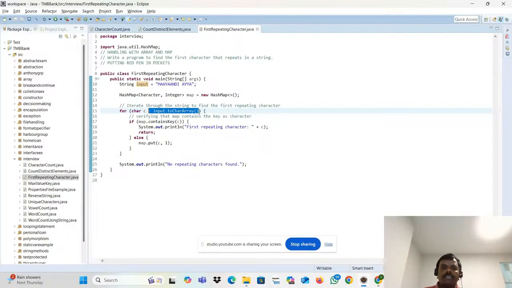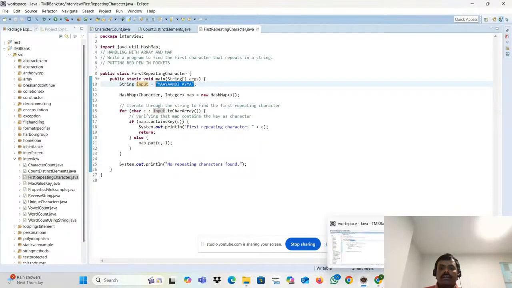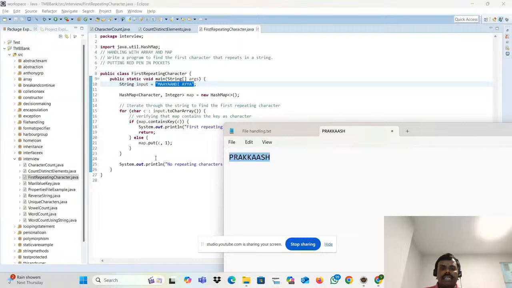What is the use of this toCharArray method actually? This will convert this particular string into characters. Right now it's a single string, right? Instead of a single string, it will be converted into characters at index 0, 1, 2. It will be stored in the 0th position, the first position, the second position, and it will keep on going 3, 4, 5, 6.